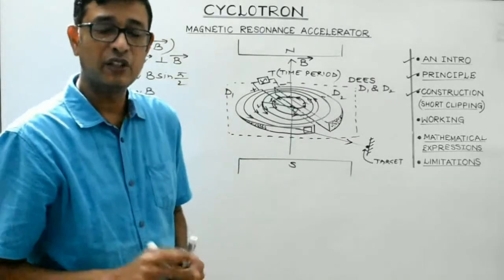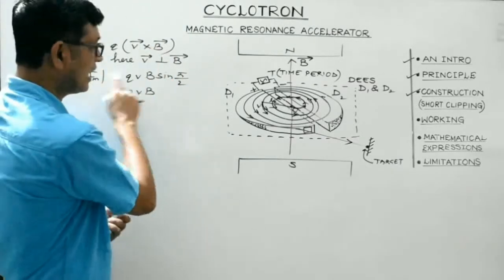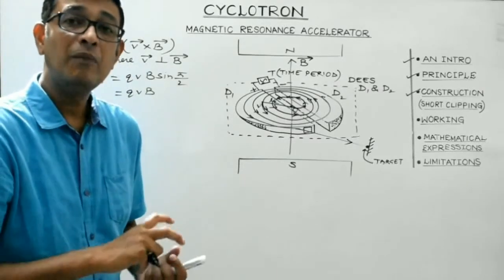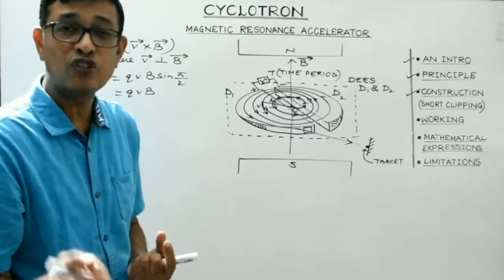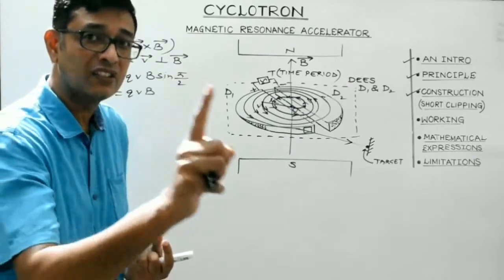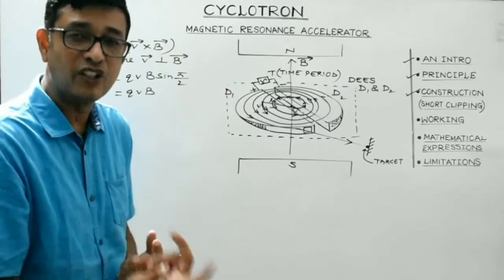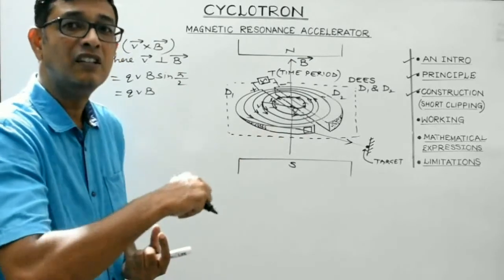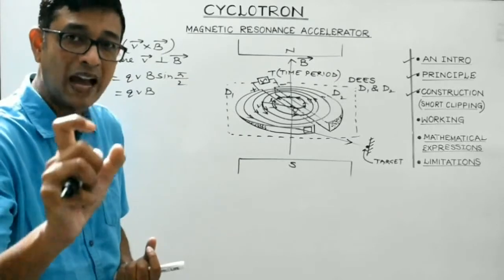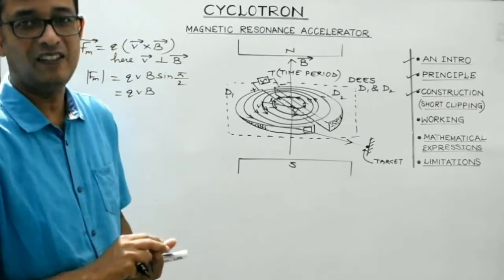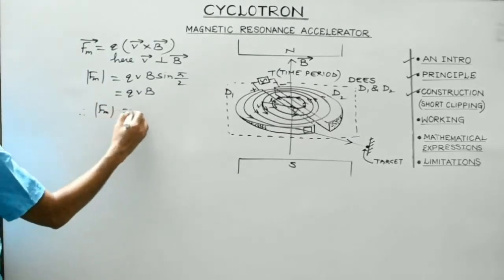Now, as we are aware, the work done by the magnetic force is always 0. So this force acting on the charged particle will make it change its direction continuously without resulting in any change in its speed. When the direction of motion changes continuously, it means that it will follow a semicircular path inside the D, which means the magnetic force must be centripetal. Therefore, Fm is equal to Fc.